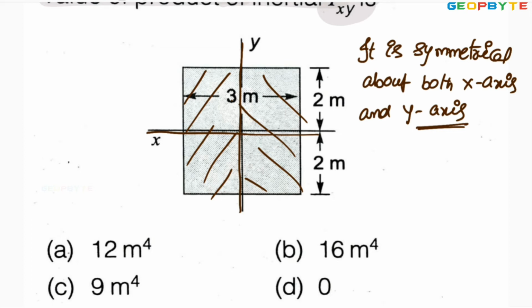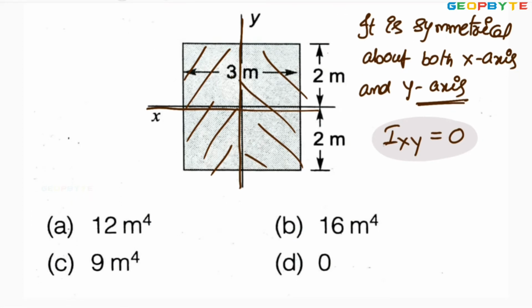Therefore, it is symmetrical about both x-axis and y-axis. Then Ixy equal to 0. Therefore, look at the option D. Option D is absolutely correct.